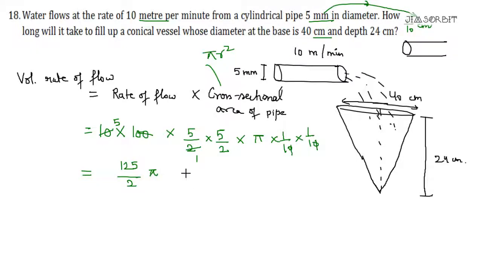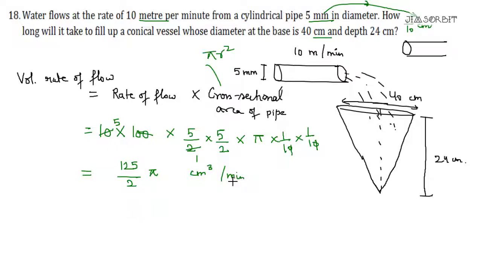So pi. This is centimeter cube per minute, because you have made this in centimeters, centimeter square multiplied by centimeter per minute. So centimeter cube per minute. This is the volume rate of flow. Now it's like saying that in 1 minute, 125 by 2 pi centimeter cube of water will flow into the vessel.